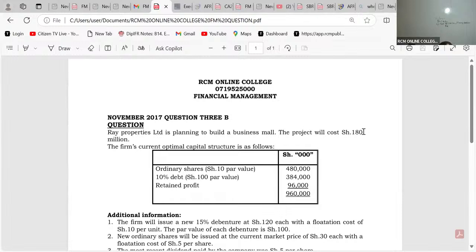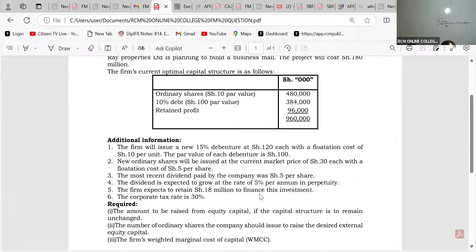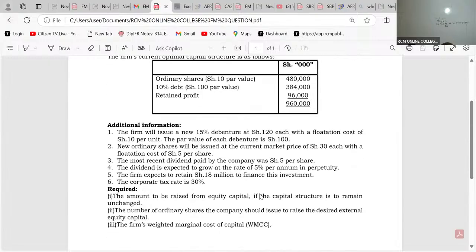The project will cost 180 million. The firm's current optimal capital structure is as follows. We have ordinary shares, 10% debentures, and retained profit. Additional information: the firm will issue a new 15% debenture at shillings 120 each with a flotation cost of shillings 10 per unit. The par value of each debenture is shillings 100.